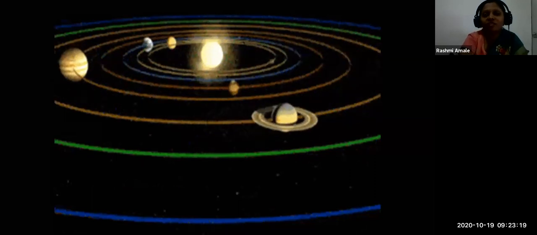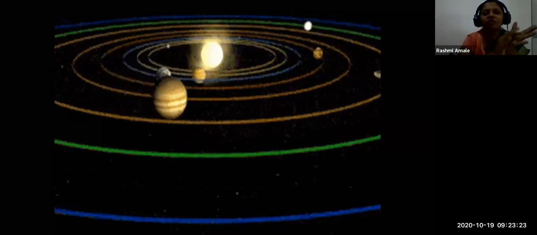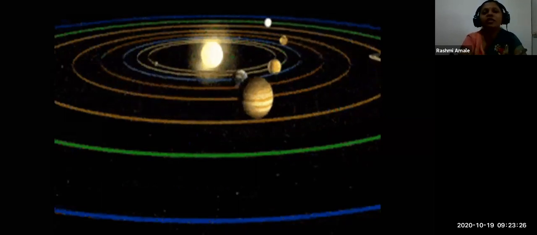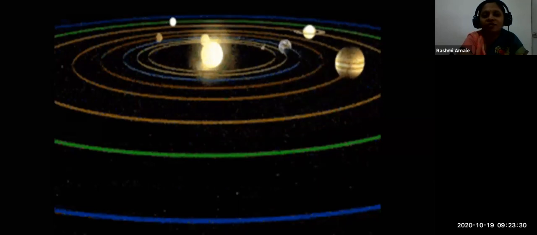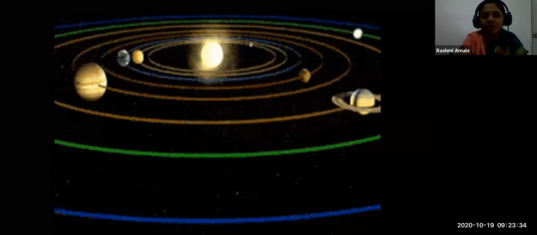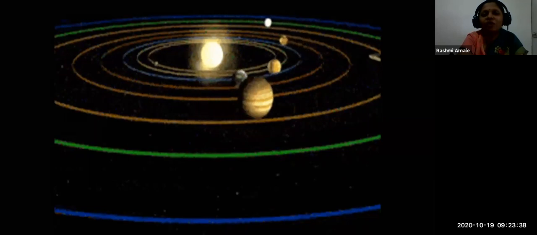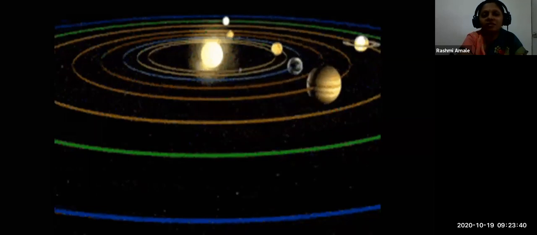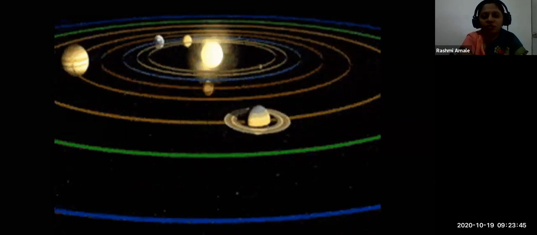Very good, very good. It is non-linear motion. Clap for yourself, all the children. You are very smart. So here, this is a picture of our solar system. All the planets are revolving around the sun. They are not revolving in a straight line. They are revolving in concentric circles. So this is an example of non-linear motion.